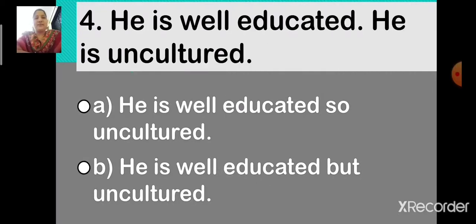Now next. Number 4. He is well educated, full stop. He is uncultured, full stop. The options are option A, he is well educated, so uncultured. Option B, he is well educated but uncultured. Now children, select the correct answer. Which is the correct option? Option A, he is well educated, so uncultured, or option B, he is well educated but uncultured.